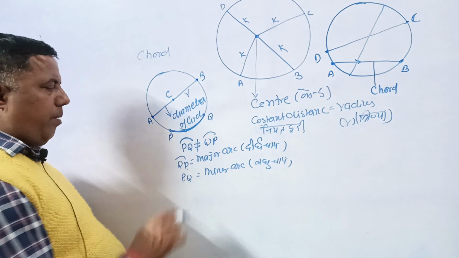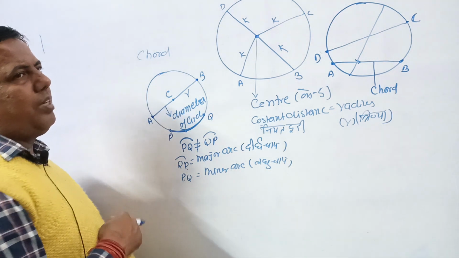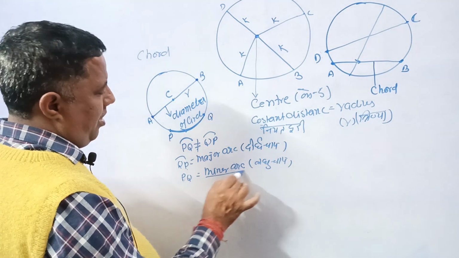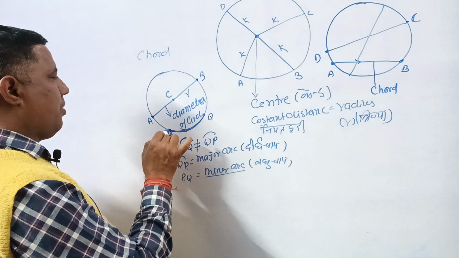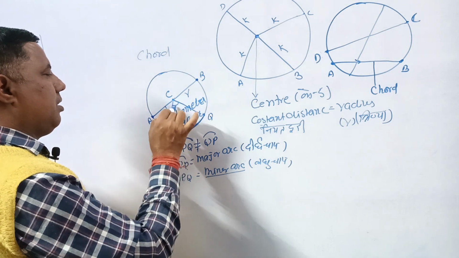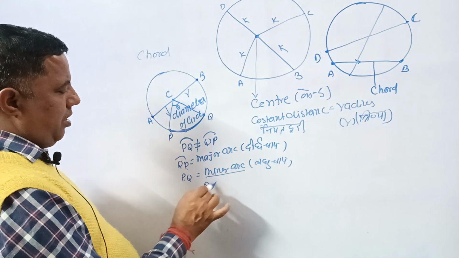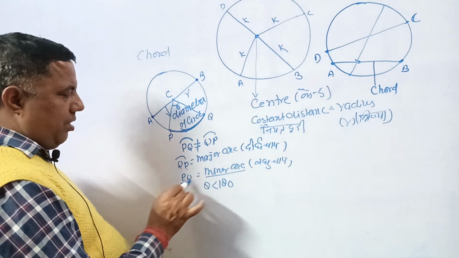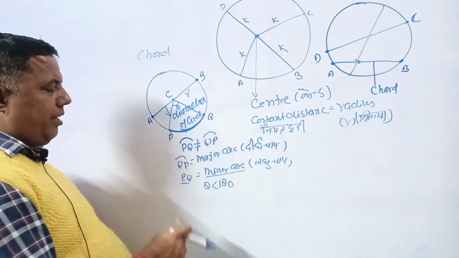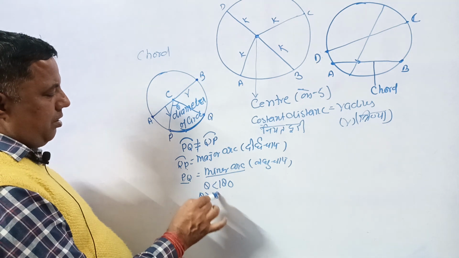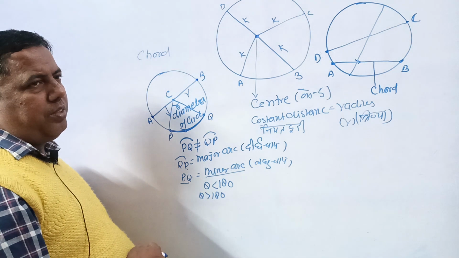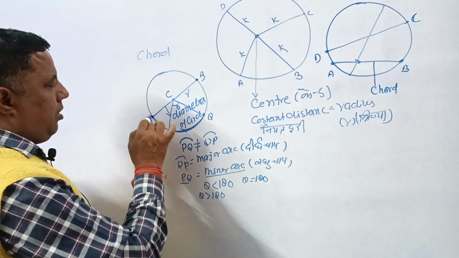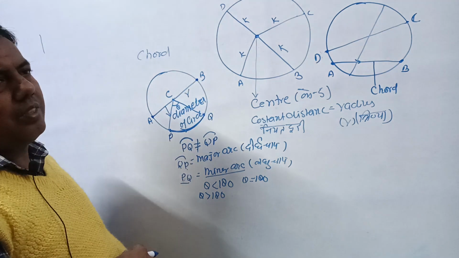If the arc measures less than 180 degrees at the center, then it is a minor arc. Theta is less than 180, then the arc is known as a minor arc. If the angle is greater than 180, then the arc is known as a major arc. If theta equals 180, the arc is known as a semicircle.